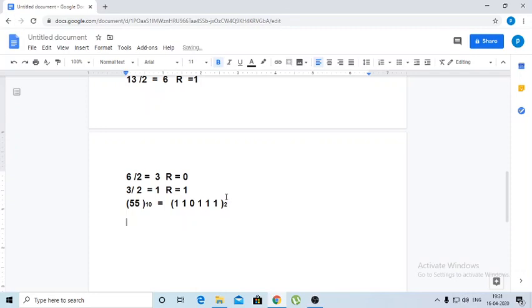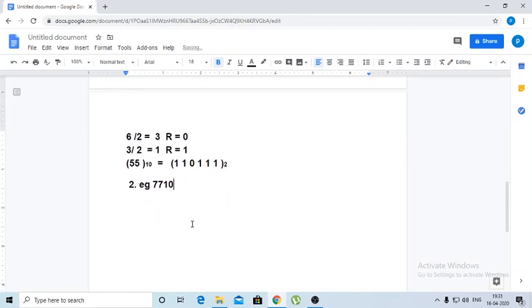I'll explain one more example now. You can take any other number. I'll take a 3-digit number, 771. It may be a long procedure here. So this is another example of decimal to binary conversion.